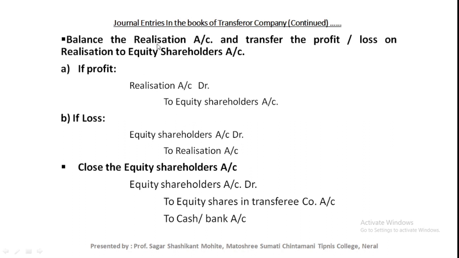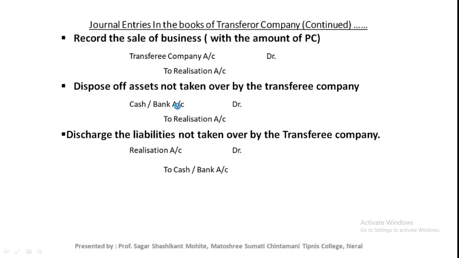After transferring the profit or loss of realization to the equity shareholder account, the next journal entry is to close the equity shareholder account. We need to settle the equity shareholder account. Equity shareholder account debit to equity shares in transferee company account, to preference shares in transferee company account, to cash or bank account. These are the journal entries related to the transferor company or the old company for the liquidation or dissolution of the old company. I am just revising the steps.